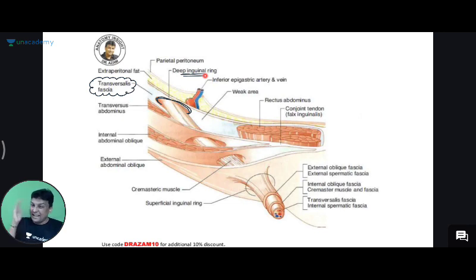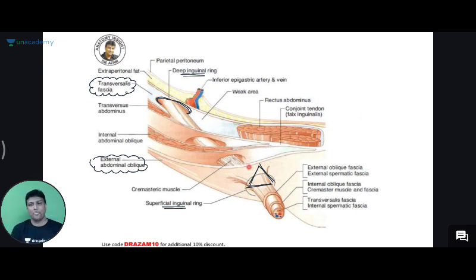So it was asked not last year, but the year before last. So 2019 MCI exam question, I'm telling you: deep inguinal ring is present in which layer? Answer, transversalis fascia. Lovely. Similarly, you'll have a triangle-shaped opening here, and that triangle-shaped opening is referred to as your superficial inguinal ring. Where do you have the superficial inguinal ring, sir? It is found in which layer? I can clearly see it is found in the external oblique aponeurosis.